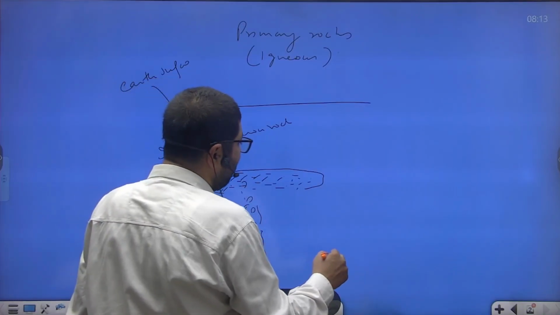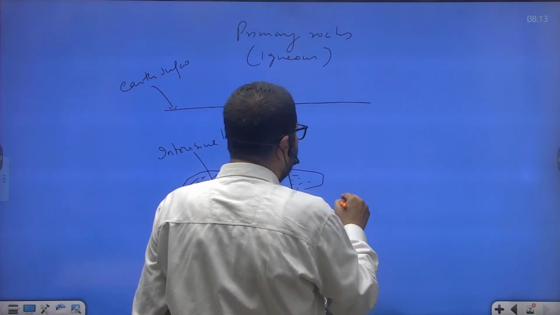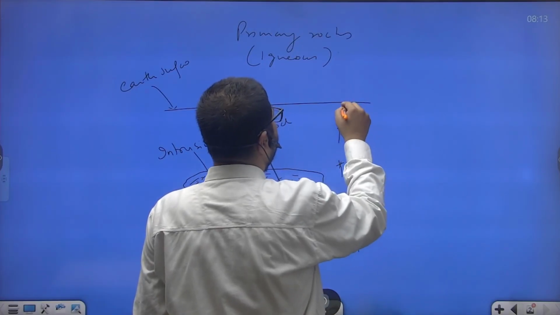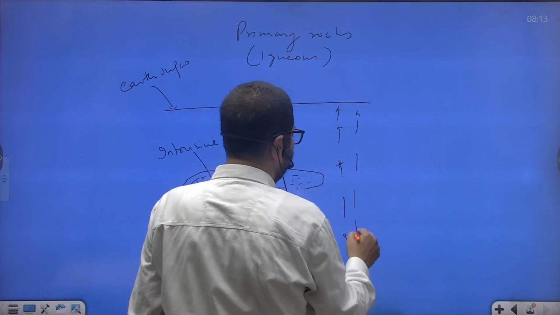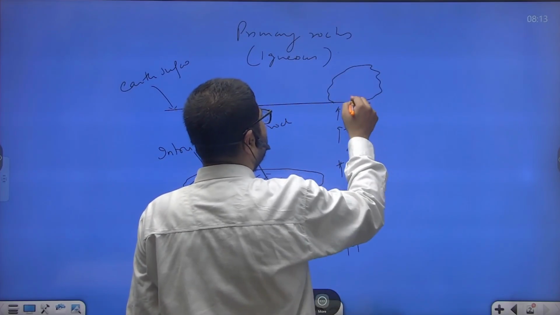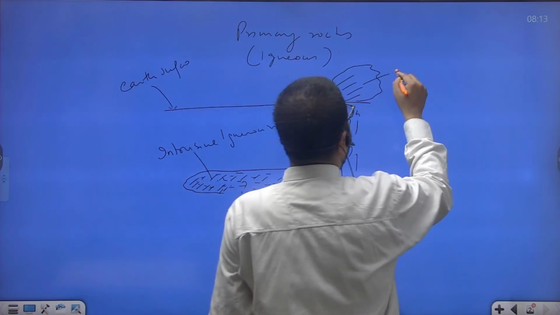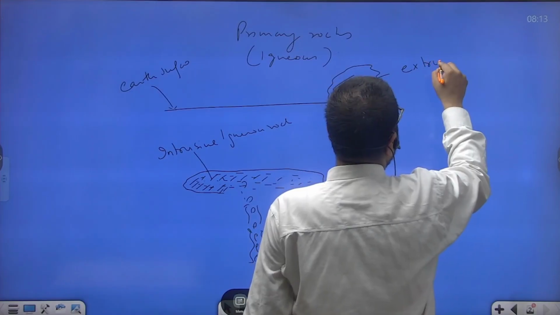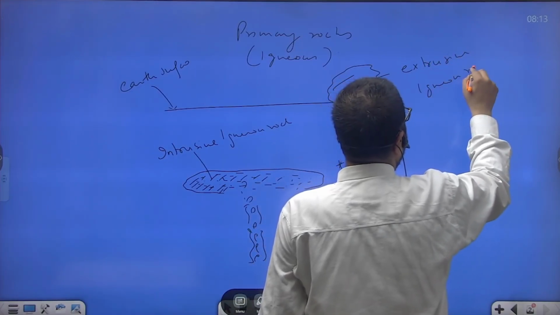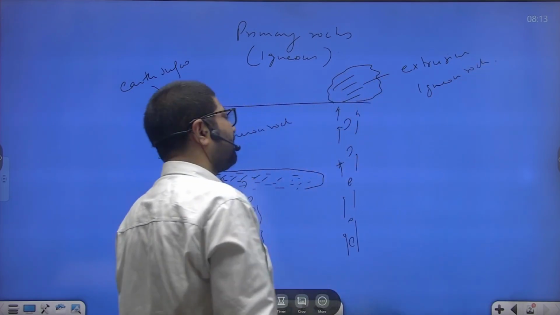And the magma that managed to appear on the surface and got deposited on the surface, these rocks are known as extrusive igneous rocks.